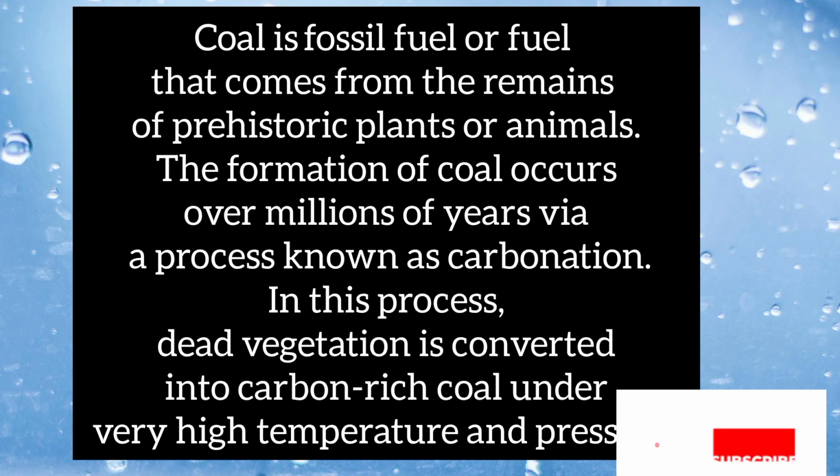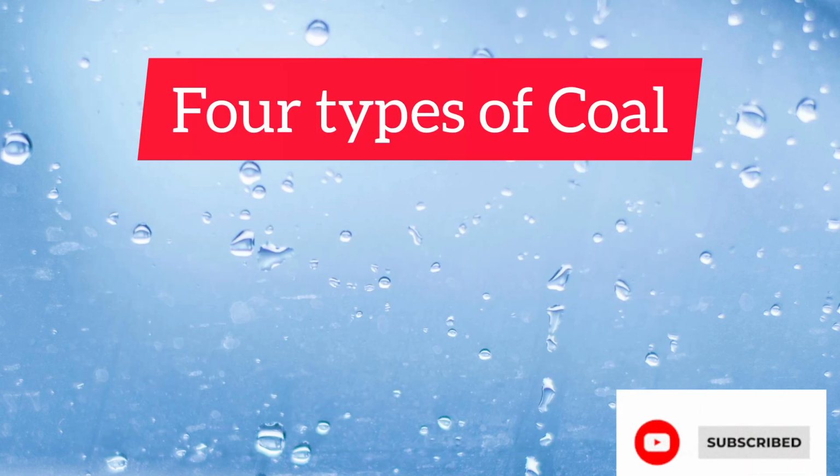The formation of coal occurs over millions of years through a process called carbonation. In this process, dead vegetation is converted into carbon rich coal under very high temperature and pressure. There are four types of coal: peat, lignite, bituminous, and anthracite.